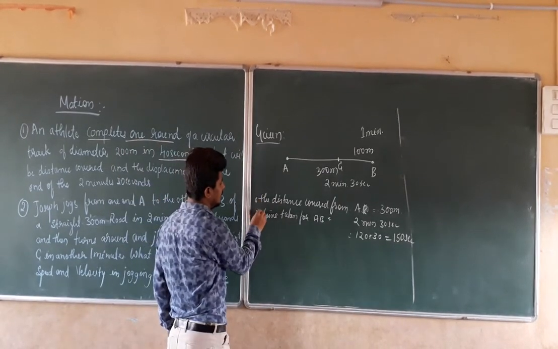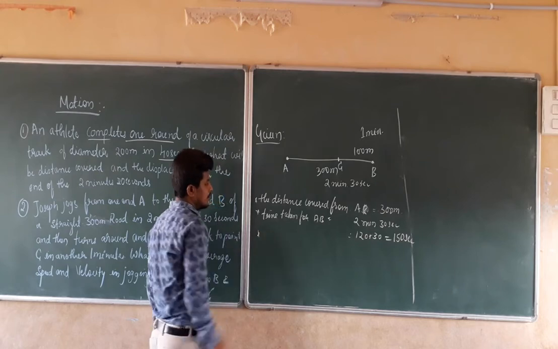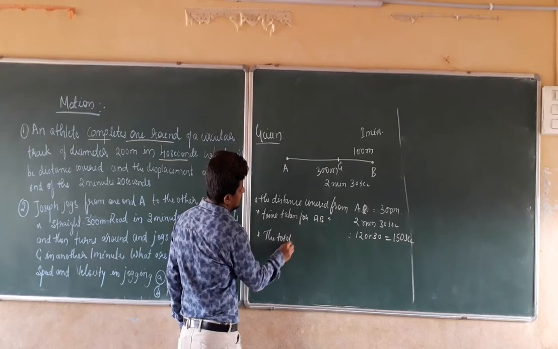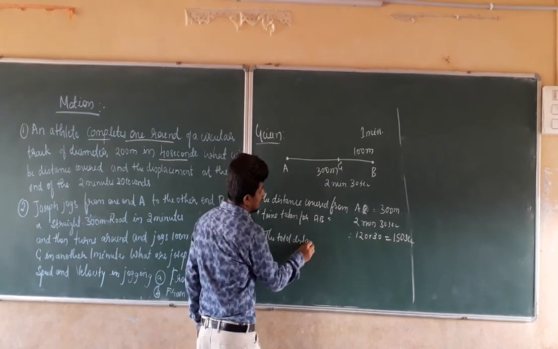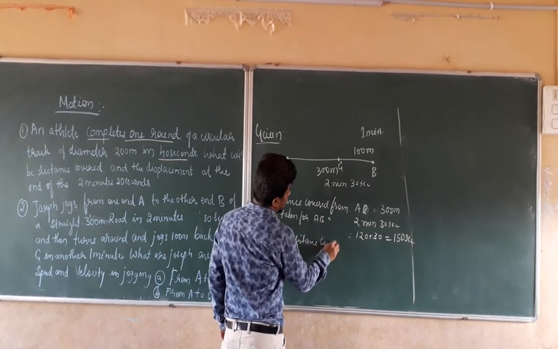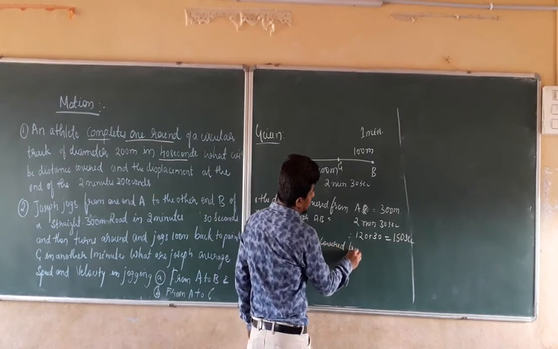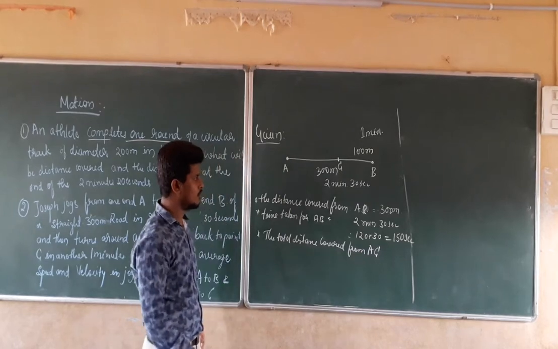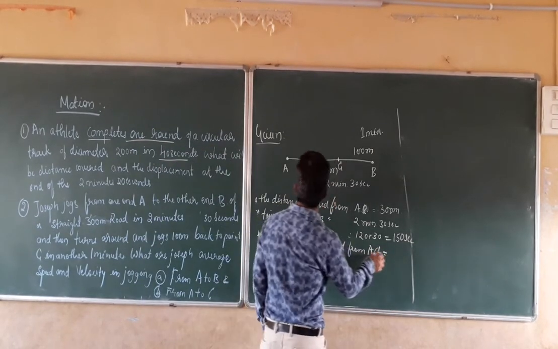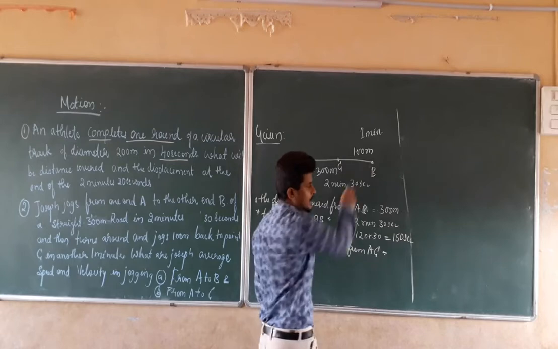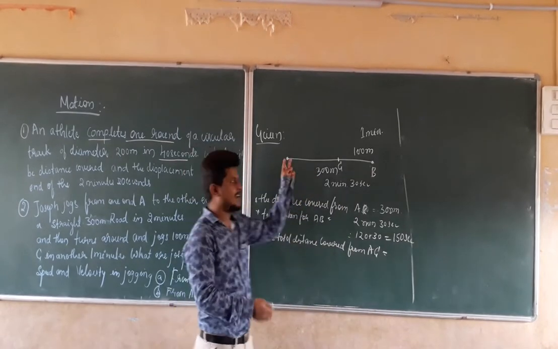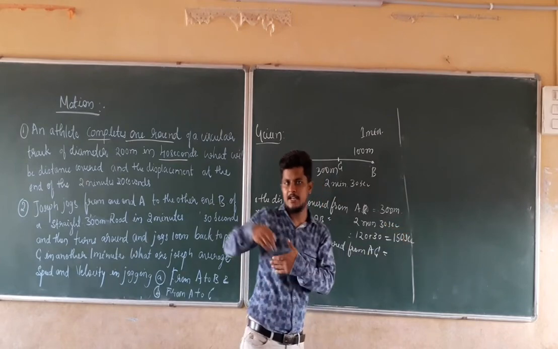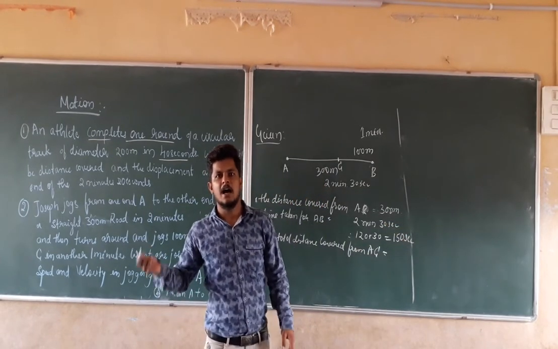In the same manner, the total distance covered from A to C, that is AC, is how much? First it covers 300 meters, then after covering 300 meters it returns back and again covers 100 meters.